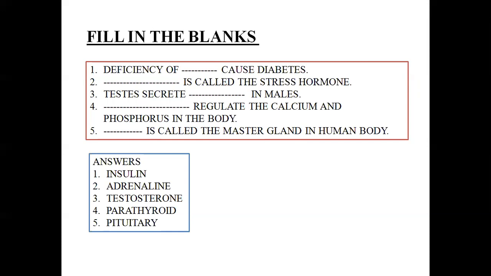Thus the blood sugar level rises, and the body tries to release that excess glucose by means of excretory products like urine. That is why urine is always loaded with this excess sugar or glucose, and this disorder is known as diabetes mellitus. So deficiency of insulin causes diabetes.